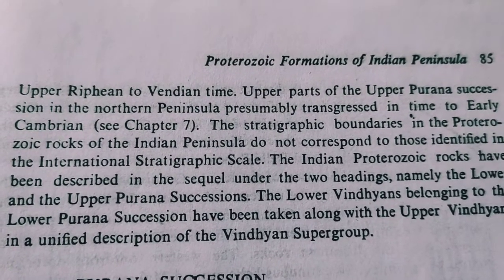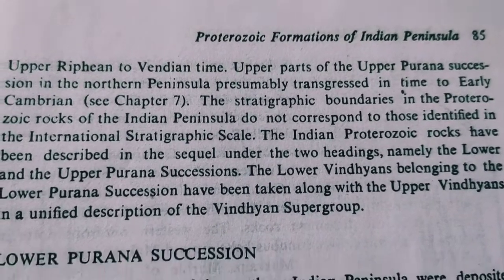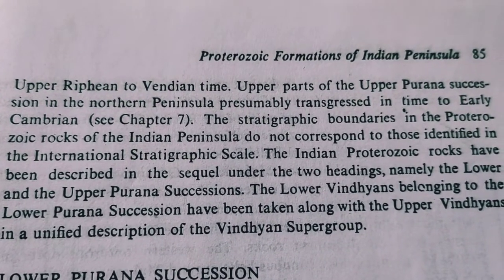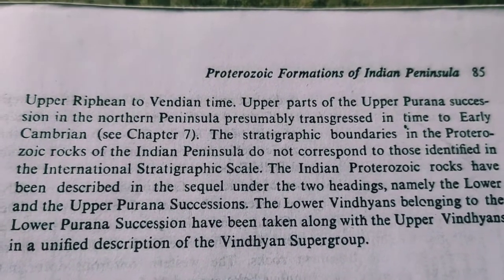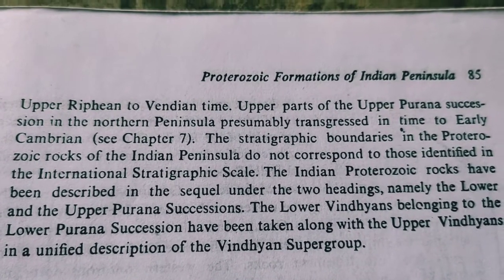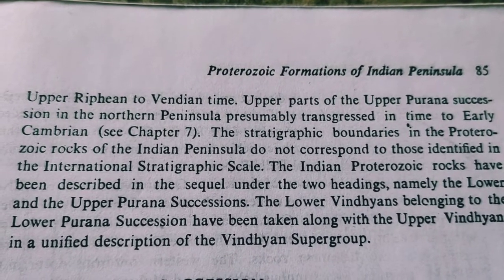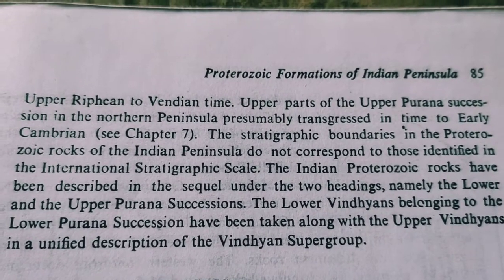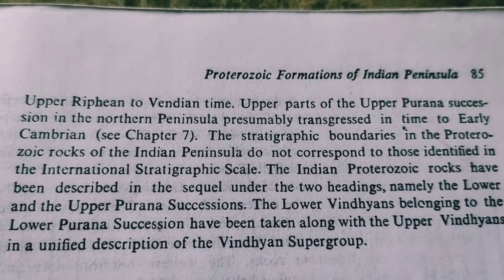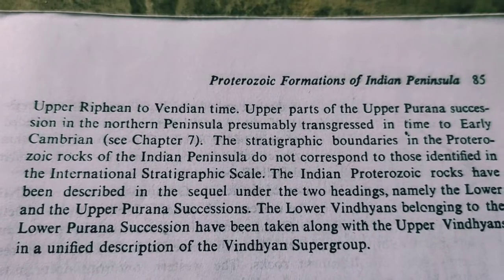The stratigraphic boundaries in the Proterozoic rocks of the Indian Peninsula do not correspond to those identified in the International Stratigraphic Scale. The Indian Proterozoic rocks have been described in the sequel under two headings, namely the Lower and the Upper Purana successions. The Lower Vindhyans belonging to the Lower Purana succession have been taken along with the Upper Vindhyans in a unified description of the Vindhyan supergroup.